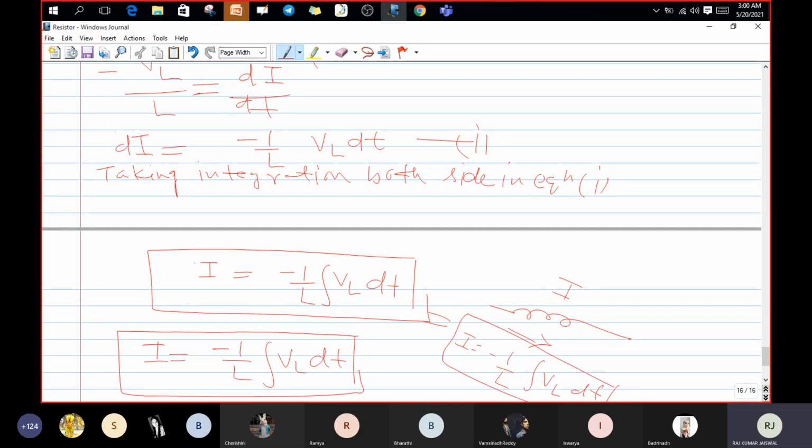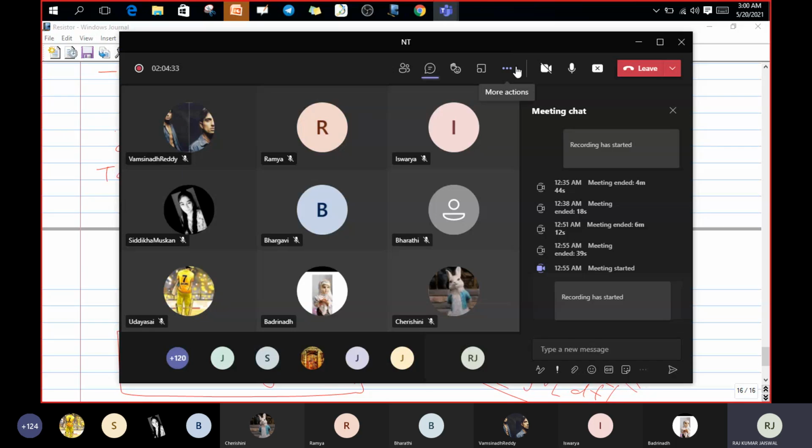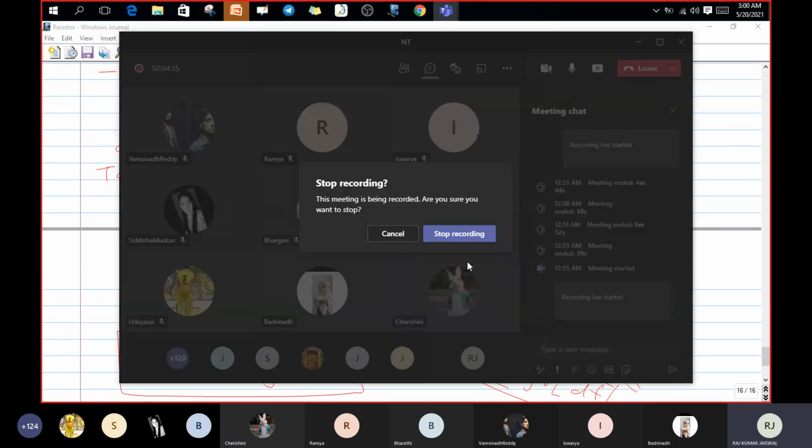Okay guys, keep this in your mind. We have come to know the capacitor current and voltage formulas, and we have derived the capacitor voltage and current formulas. Okay, is it clear to all students? Yes, sir.